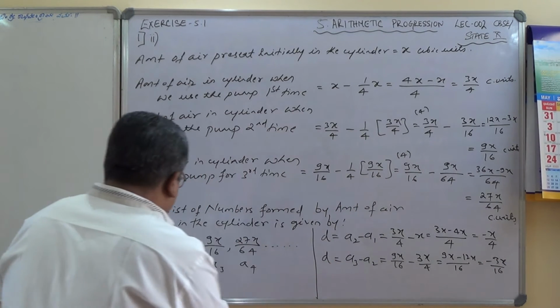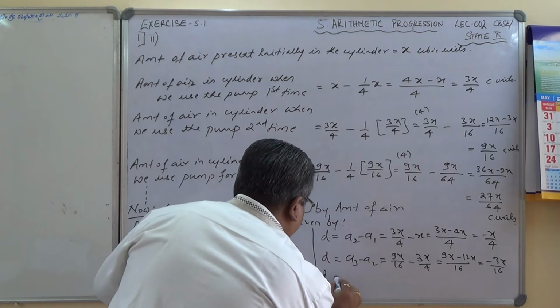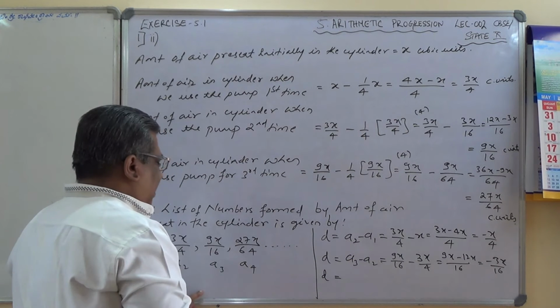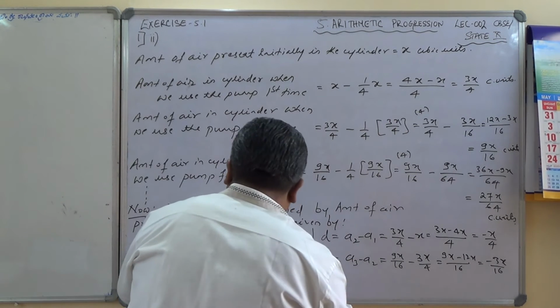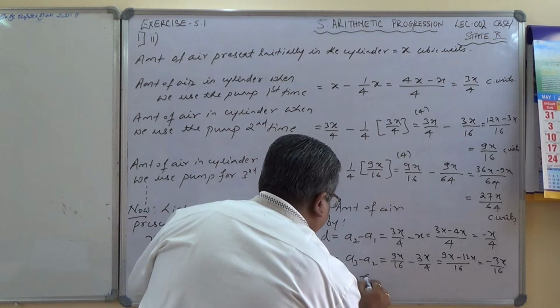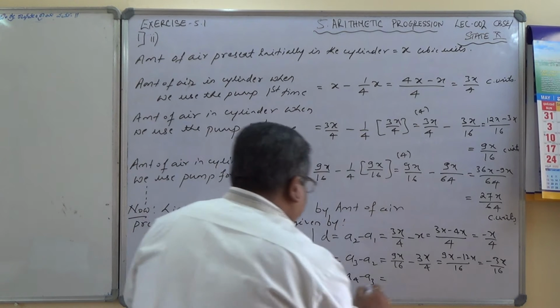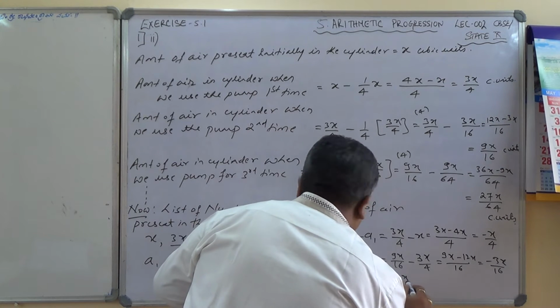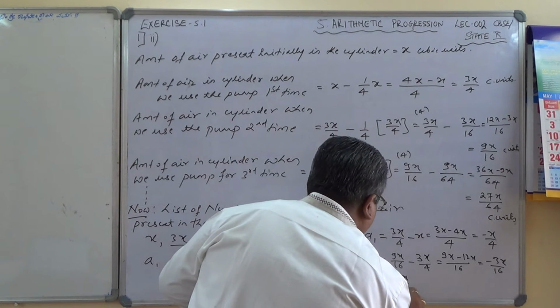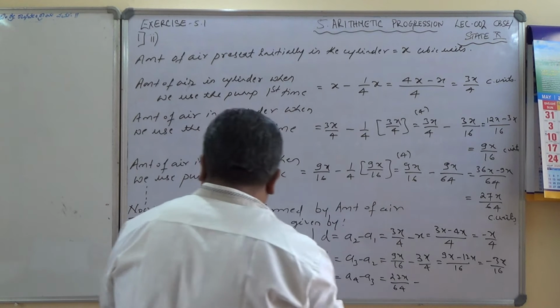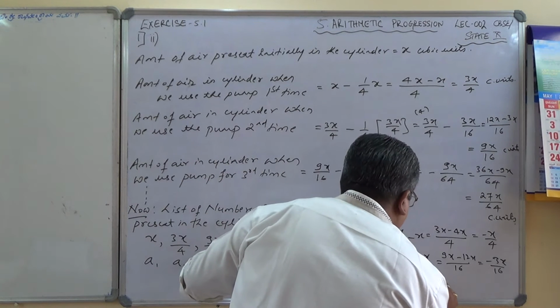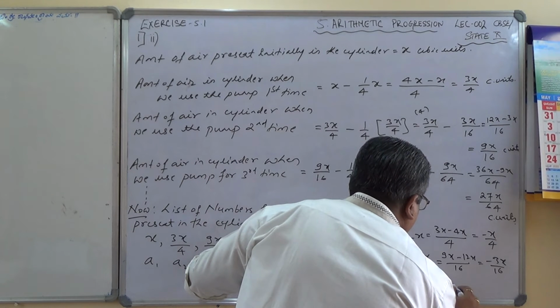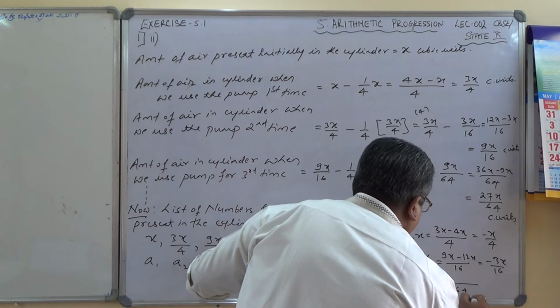Finally I'll check one more difference also. Two are enough to justify, but let's check one more. D equals A4 minus A3, which is 27x by 64 minus 9x by 16, which is over 64.